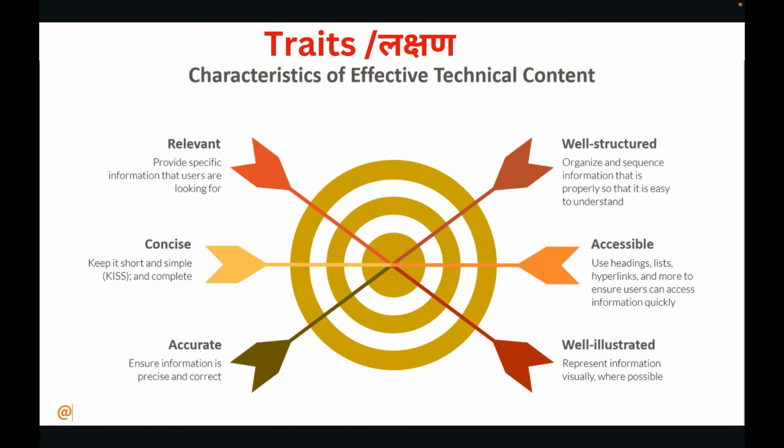What is the meaning of traits? The first thing we learn is the traits of technical writing. Traits means लक्षण, characteristics. So these are the characteristics of effective technical content. What are the characteristics of technical writing? First, KISS. What is the full form of KISS? Keep it short and simple.